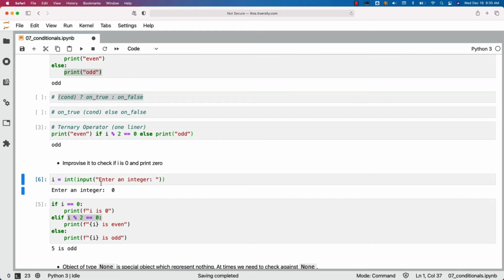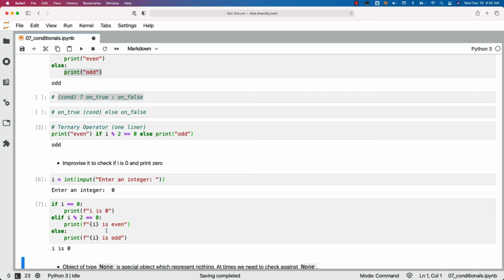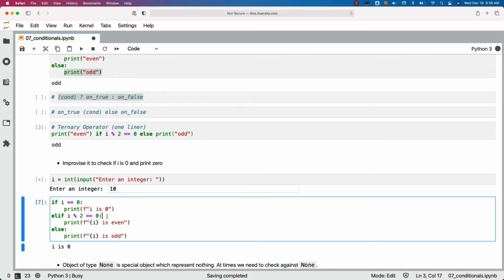Then only the number will be accepted into I. Now we should be able to run this and it says I is 0. If I enter an even number here, let's say 10, 10 is divisible by 2 and hence this will be satisfied. This will not be satisfied and hence it will go to the else part.